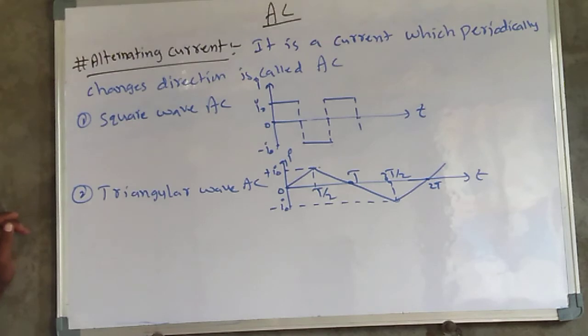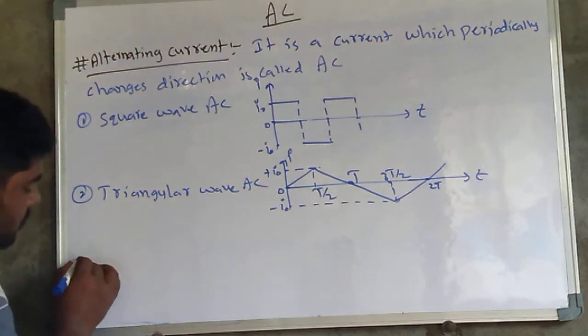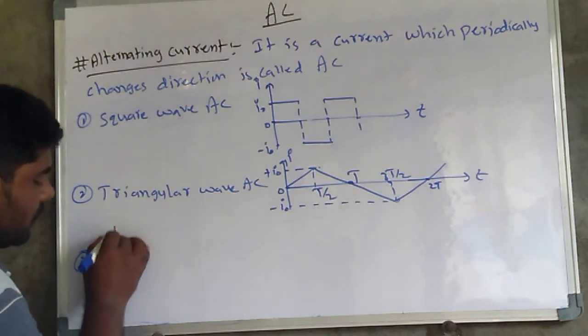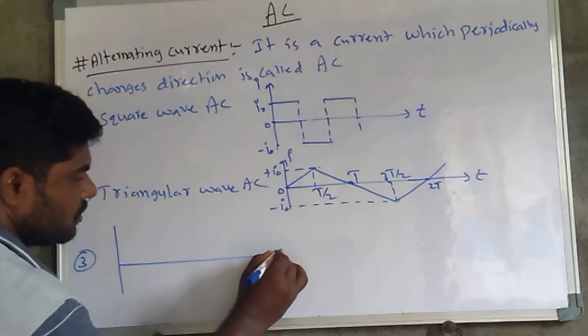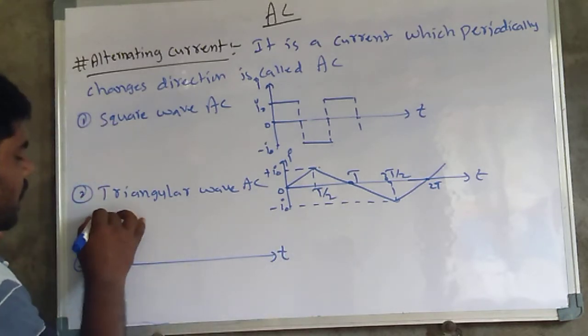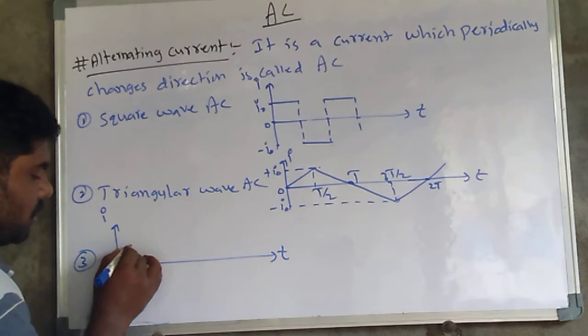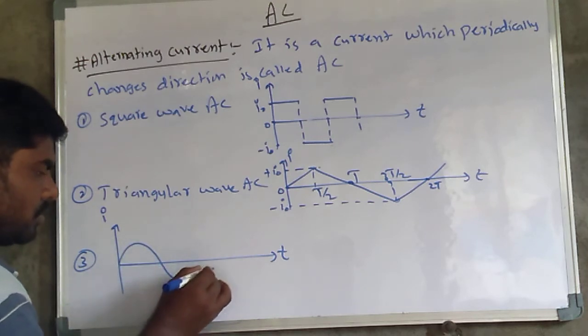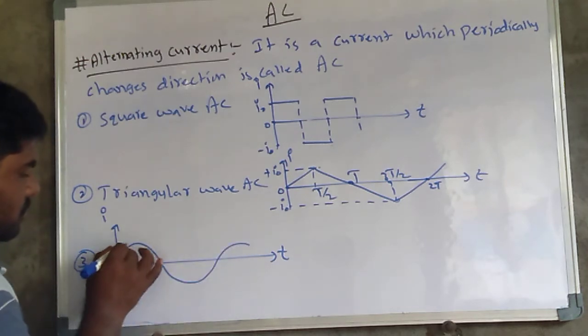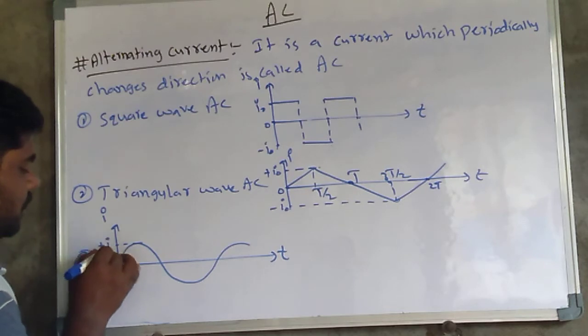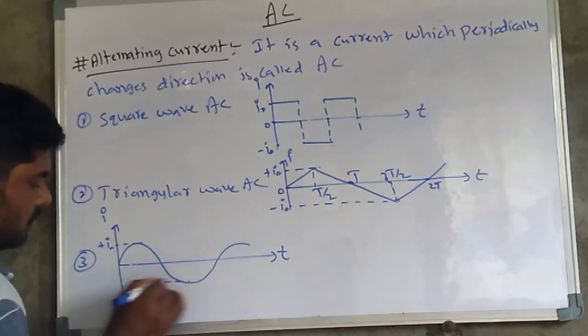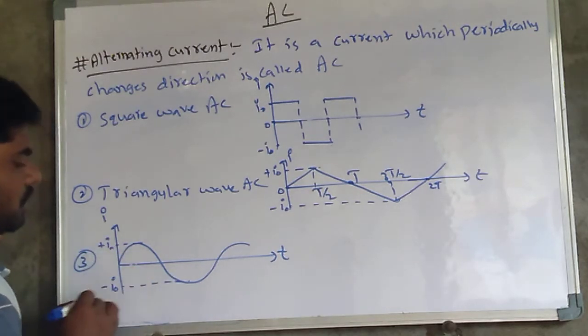Another one is the sinusoidal wave, the third one. Here this is the t value and this is the I value. This is the positive I naught and this is the negative I naught.